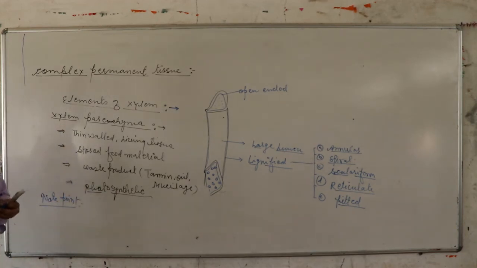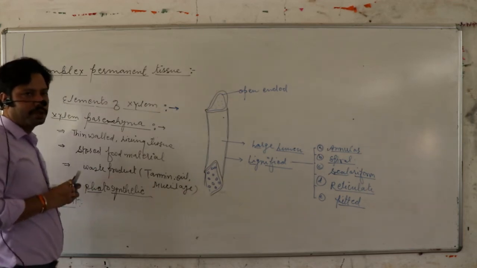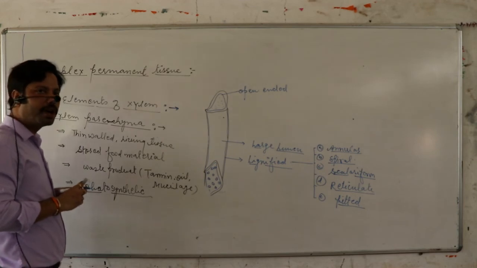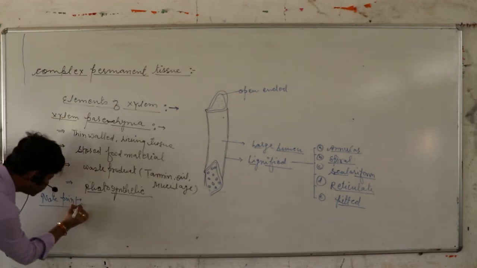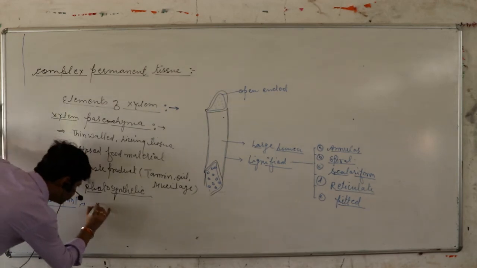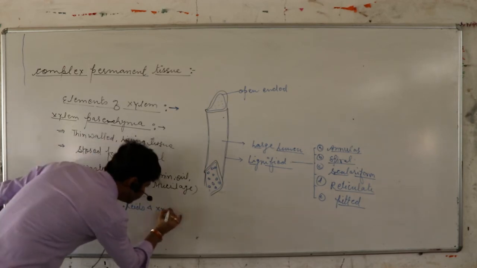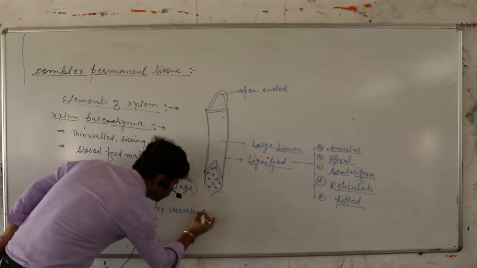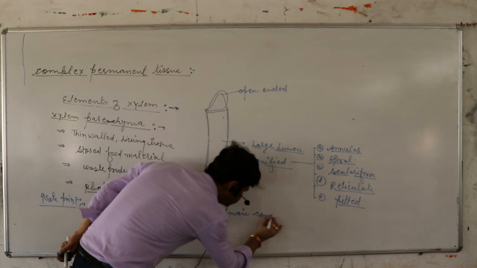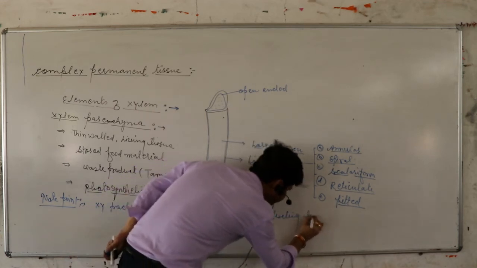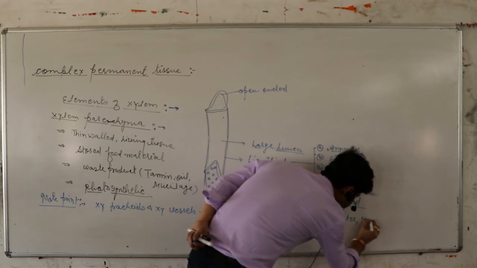Basically, xylem tracheids and xylem vessels are the main conducting tissue because these tissues conduct water and minerals from the soil towards the upper direction of the plant.